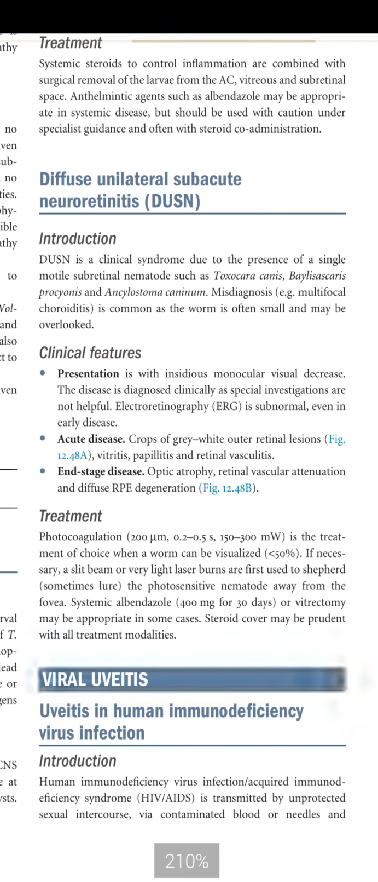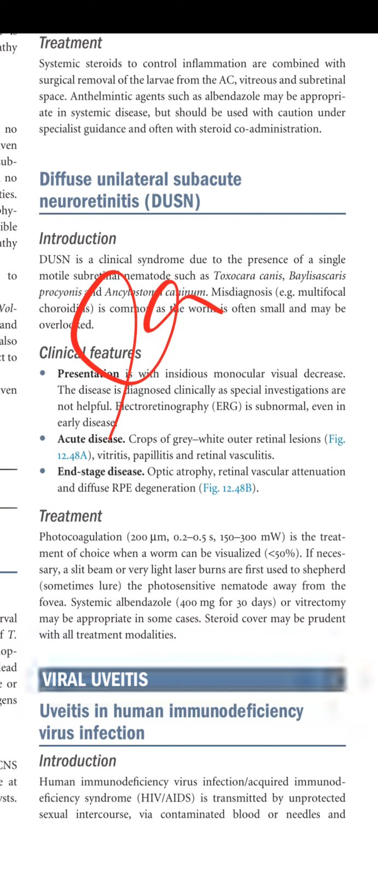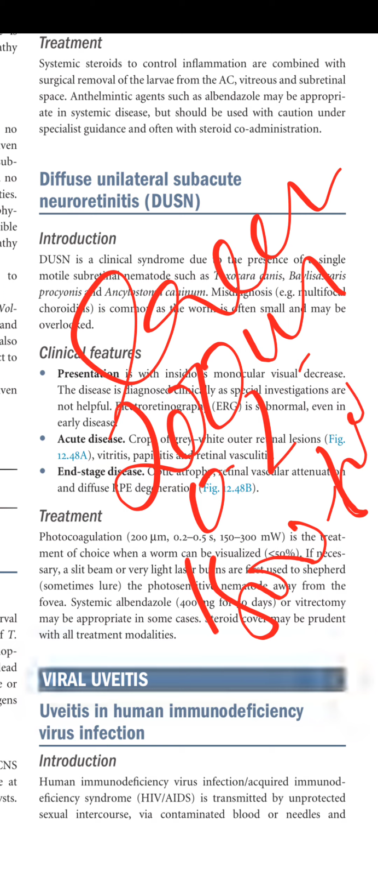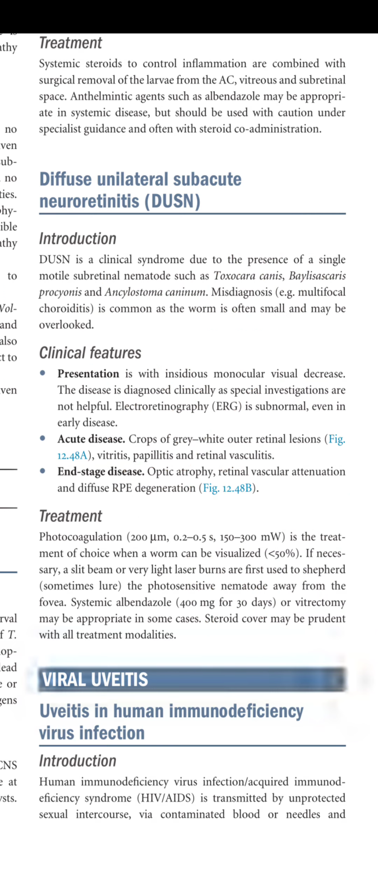Treatment: photocoagulation, 200 micrometer, 0.2 second, and 150 to 300 milliwatt is the treatment of choice when a worm can be visualized. So basically, when you see a worm, you put the laser on it. The laser settings are a spot size of about 200 micrometers, given for 0.2 seconds, with power of about 150 to 300 milliwatts. If necessary, a straight beam or very slight laser burns are first used to shepherd, or sometimes lure, the photosensitive nematode away from the fovea.